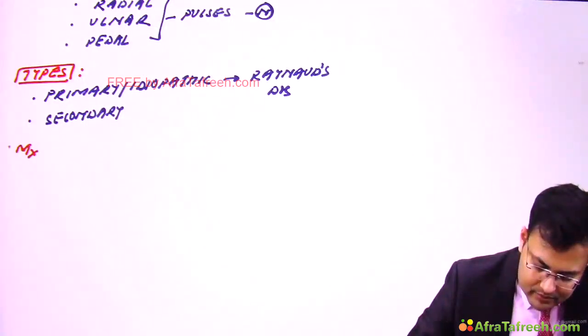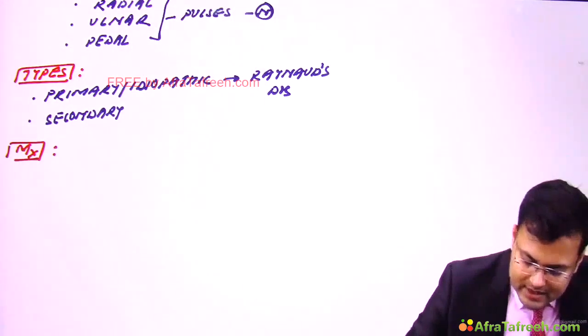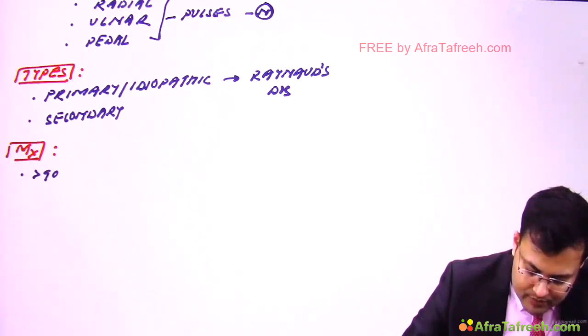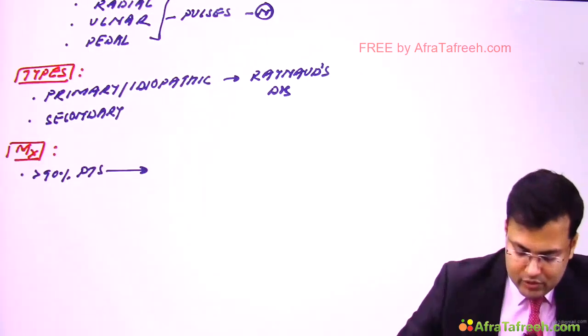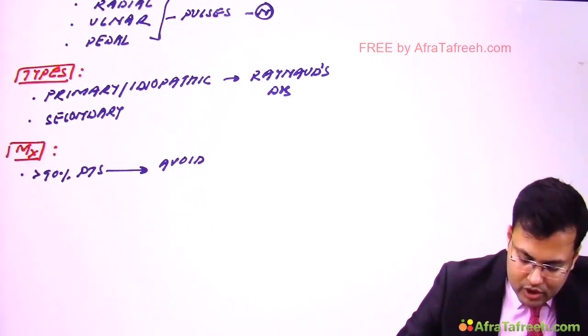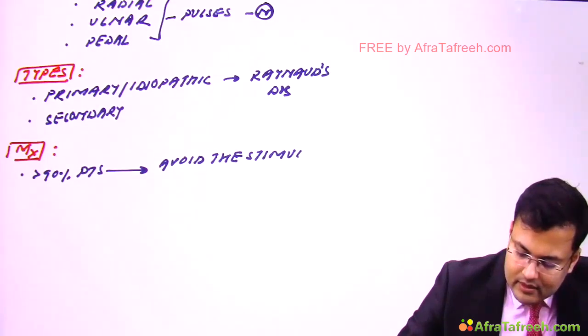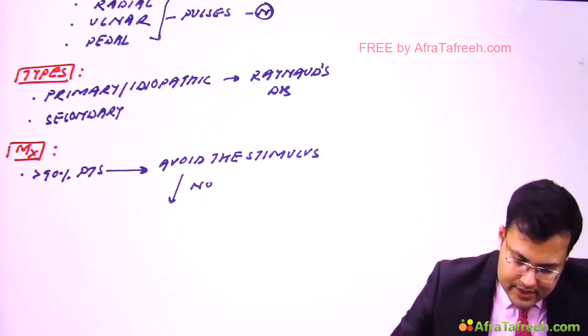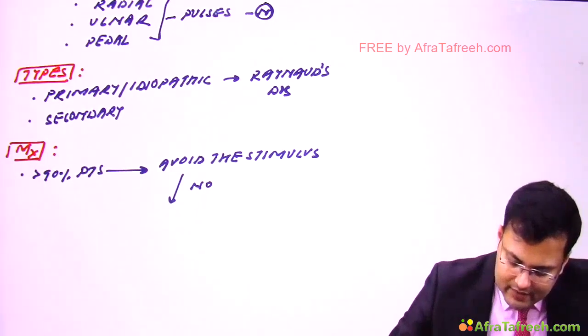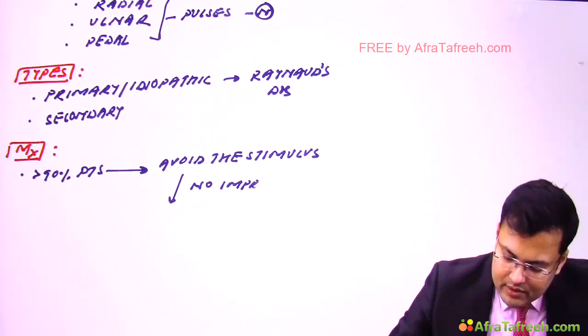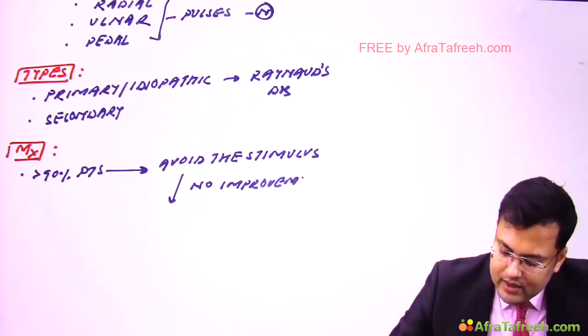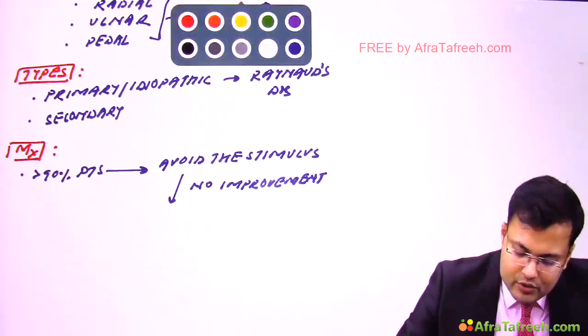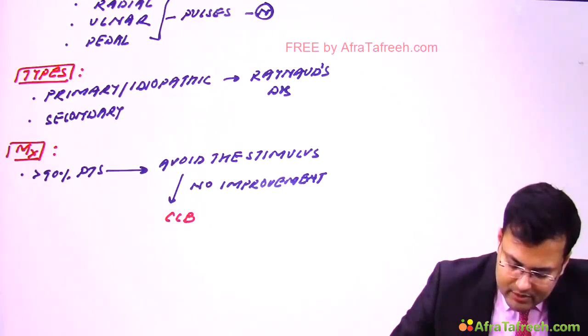So how do we manage? Management. More than 90% of patients improve after avoiding the stimulus. So avoid the stimulus. Clear? And there is improvement. If there is no improvement even after avoiding the stimulus, in such patients we are going to advise calcium channel blockers.